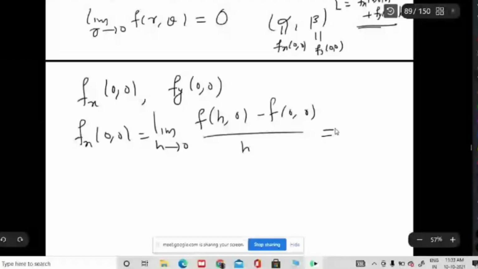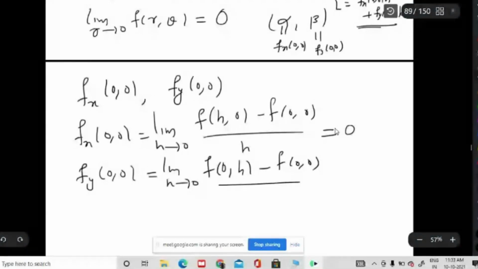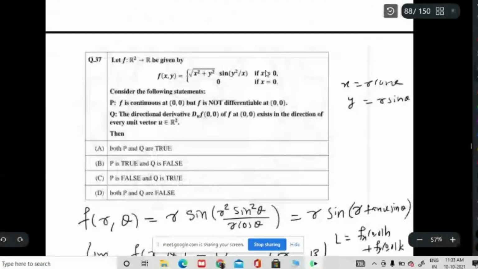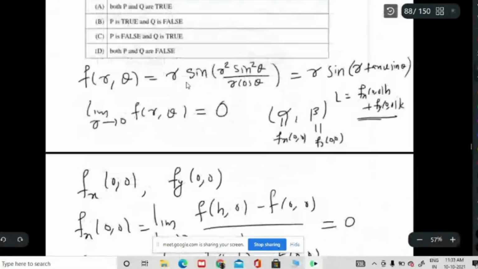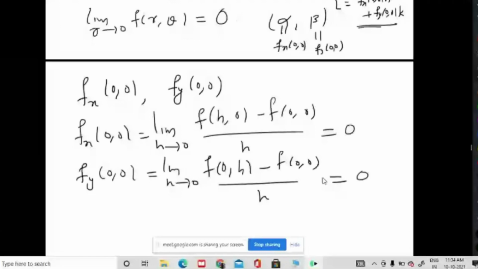Now what about fy at (0, 0)? That is limit h tending to 0, f of (0, h) minus f of (0, 0), by h. Here x is 0, so f of (0, h) is 0 only. Then this is also 0. So fx at (0, 0) is 0, fy at (0, 0) is 0.